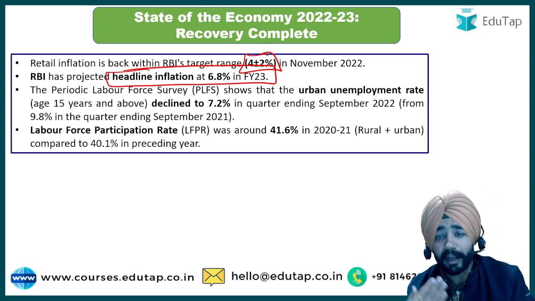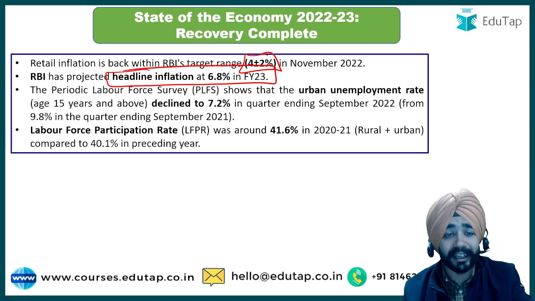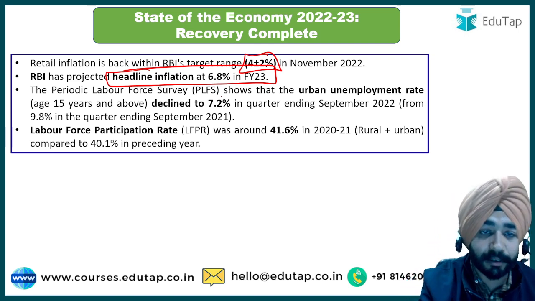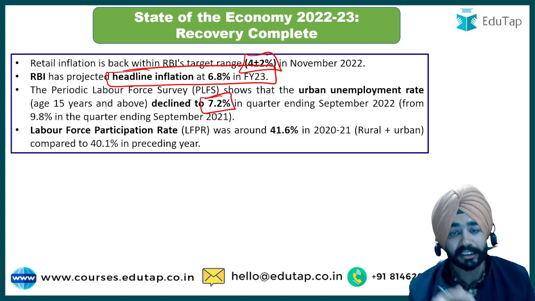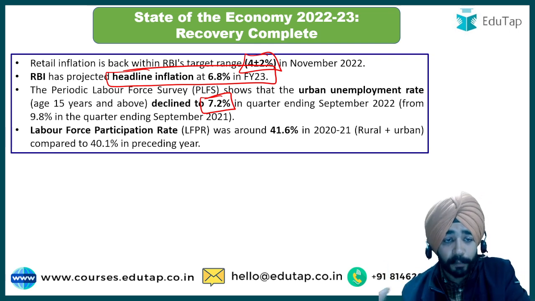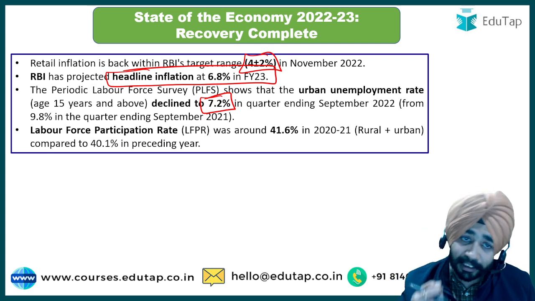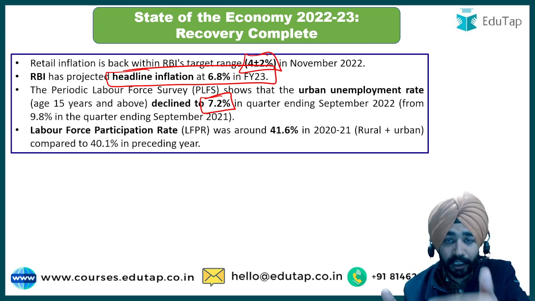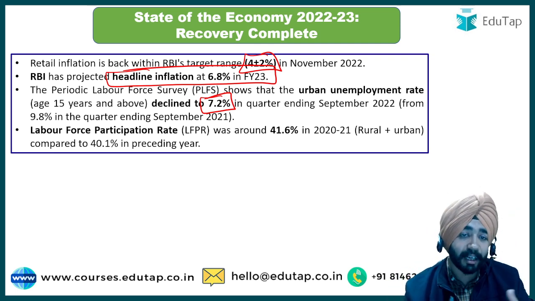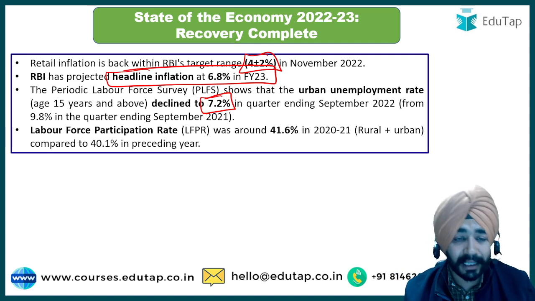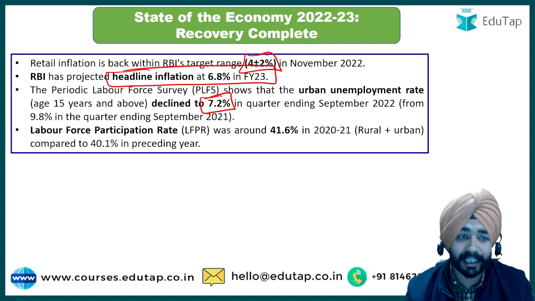Now when I talk about employment rate, it says urban employment rate has declined to 7.2%. This is the important thing that has been shared in this survey. It says the government should focus on employment. Urban employment is a major concern, and it says here also that the urban employment rate has declined, but still better attention should be given to employment. This is being highlighted in this survey.